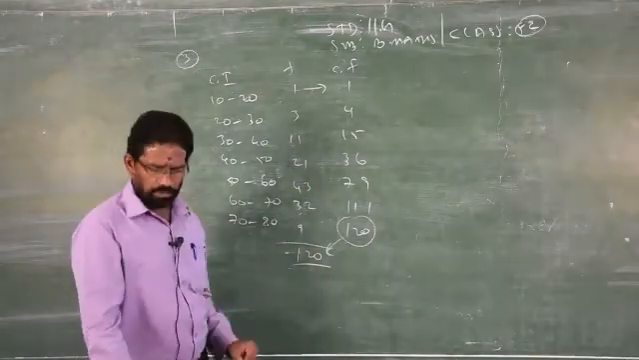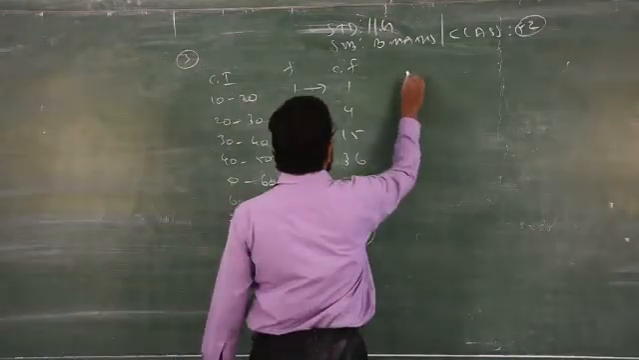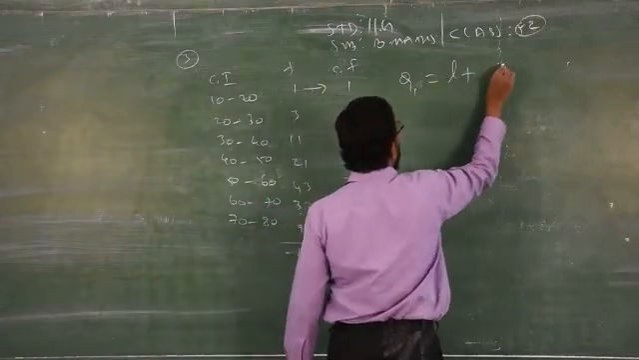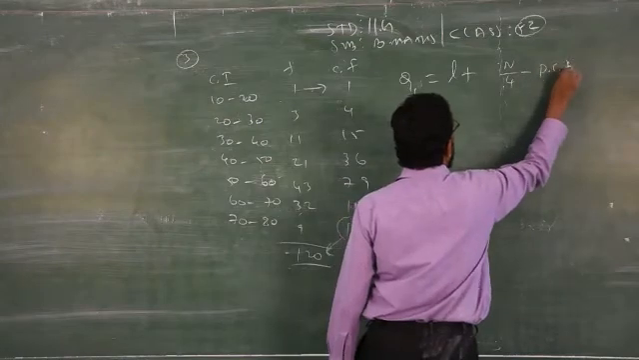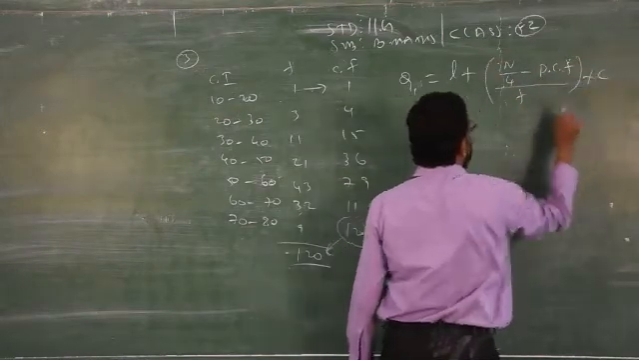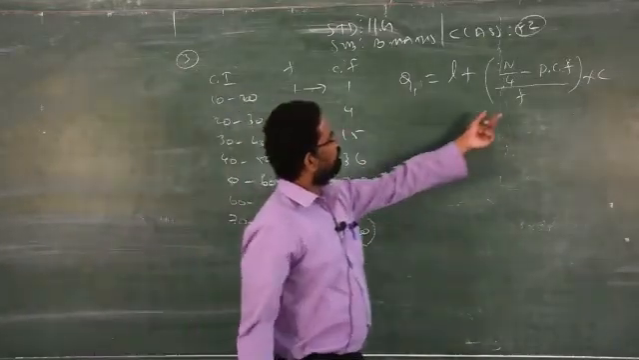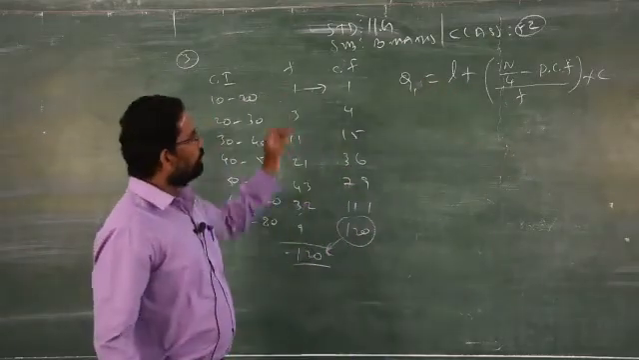Clear? The same concept. Now we have the formula for the lower quartile, that is Q1. Q1 is called what? Lower quartile. This is the formula: L plus N by 4 minus PCF by F into C. PCF means what? Previous cumulative frequency. Here F is frequency. What is L? That is lower limit.